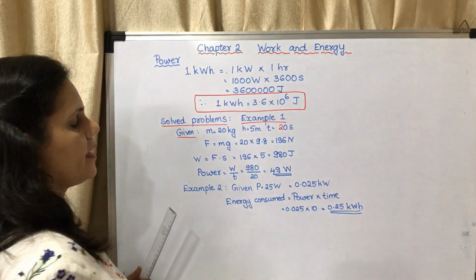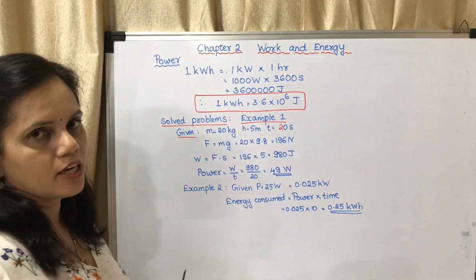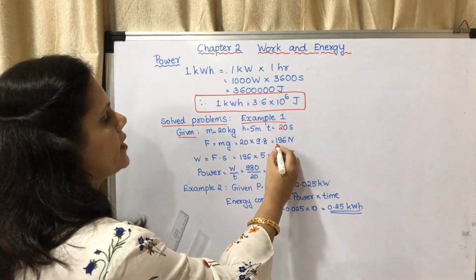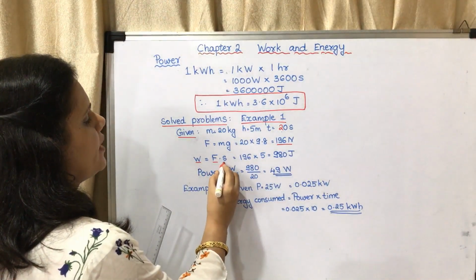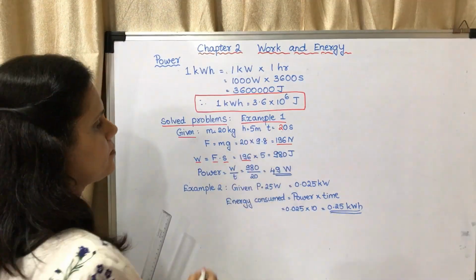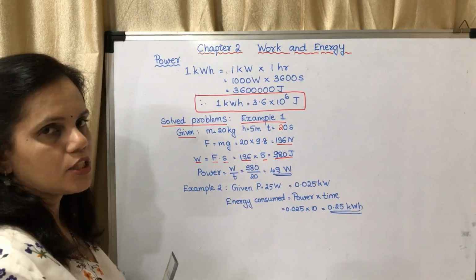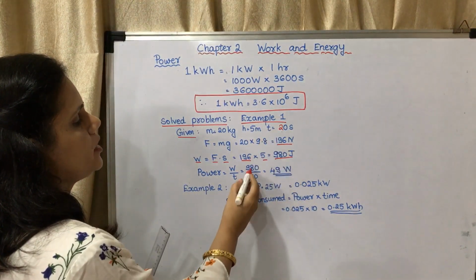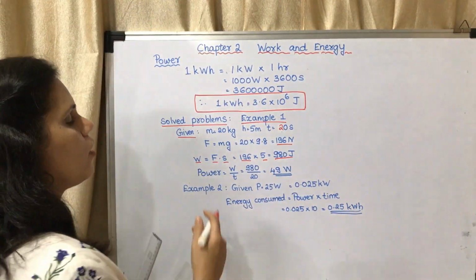First you have to calculate F with the equation mg, 20 into 9.8. We know that the value of g is 9.8, it is constant. So 20 into 9.8 will give you 196 Newton. W is equal to F into S. F is 196. S means height, so it is 5. You are getting the value as 980 joules. Power is equal to work upon time. Time is 20. So 980 upon 20, you will get it as 49 watts.